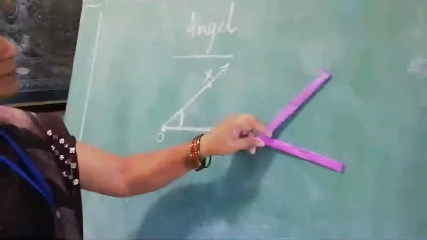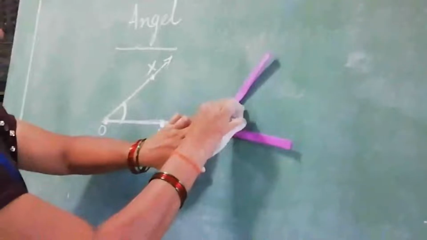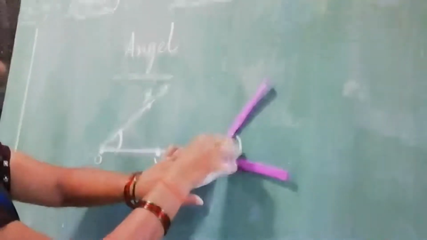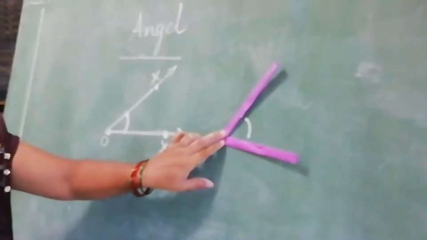See how to form an angle. See, these are the two rays. Between the two rays, here is a gap. This gap is called an angle. How to form an angle? This gap is called an angle.